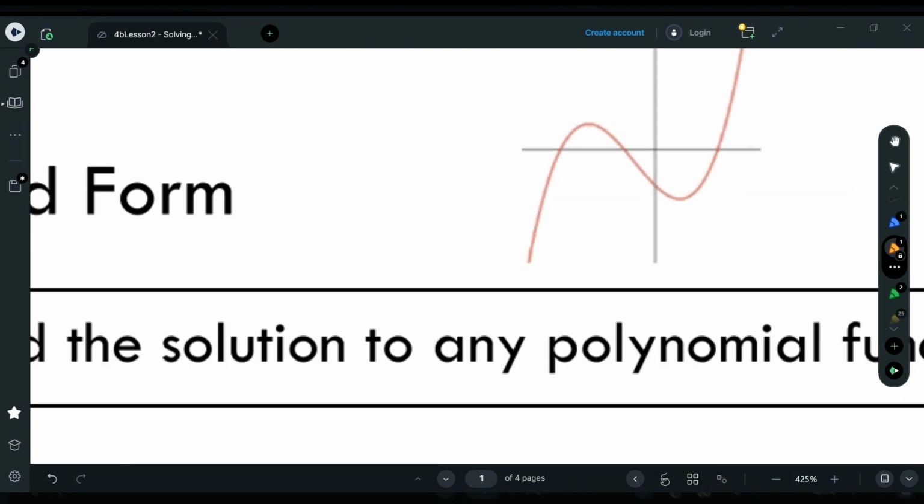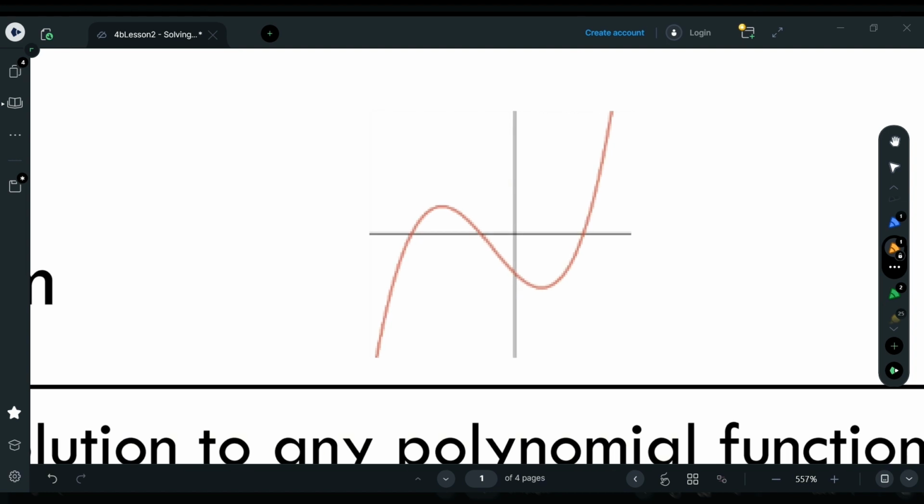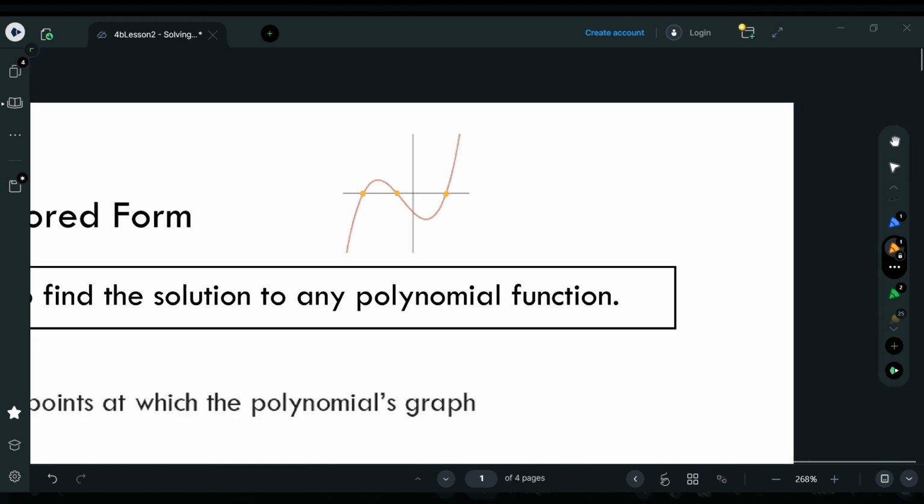So here's a graph of a polynomial. And let's take a look. How many x-intercepts does it have? 1, 2, 3. This graph has 3 x-intercepts. It's going to have 3 solutions, and they're just going to match up with the x value of the x-intercept. So whatever value those are with the x value, those are the solutions.